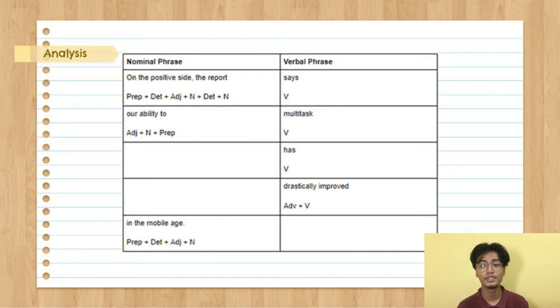It starts with drastically, which is an adverb, and improved, which is a verb. The next phrase is a nominal phrase. The phrase in the mobile age begins with preposition in, determiner the, adjective mobile, and ends with the noun age.